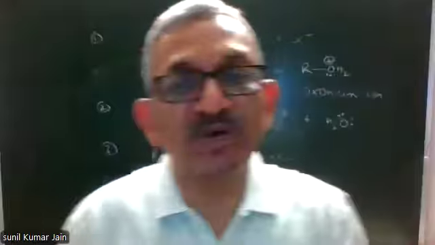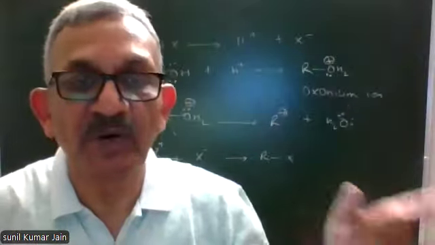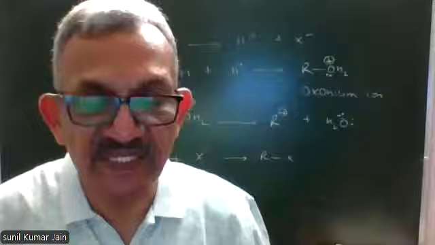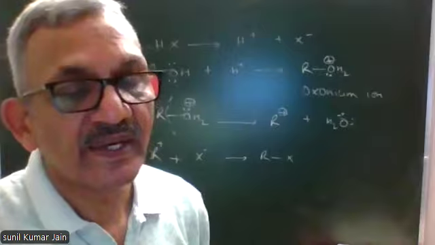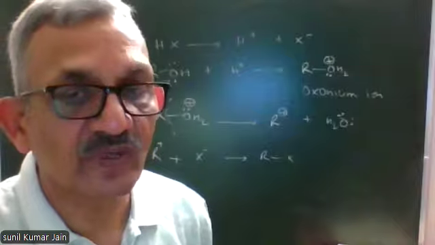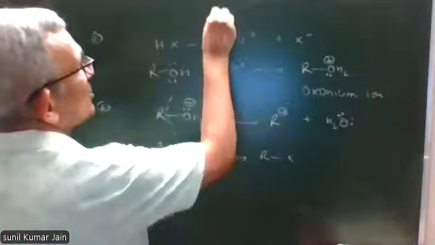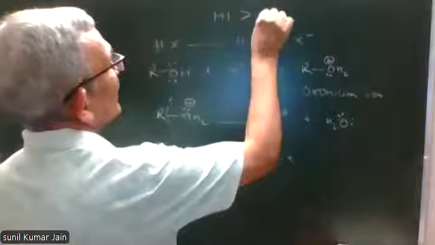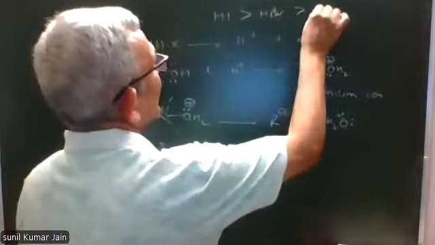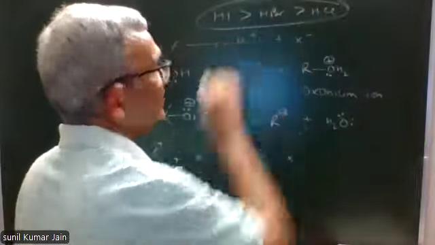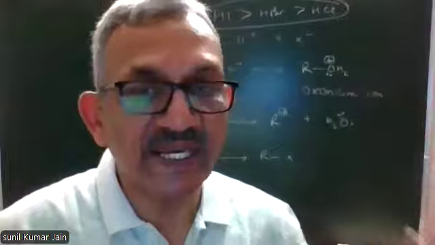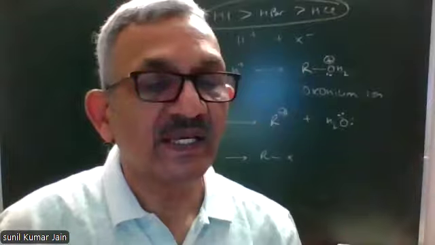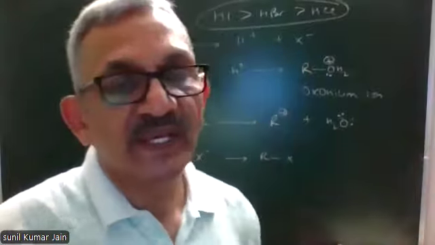It means HI bond length is maximum, bond is weakest, breaks easily. Therefore, reactivity of HI is maximum, followed by HBr, followed by HCl. So HI is more reactive than HBr, more reactive than HCl. This is the reactivity order of hydrogen halides, which is based on bond length and bond strength.